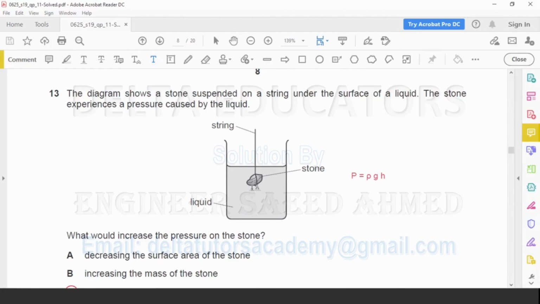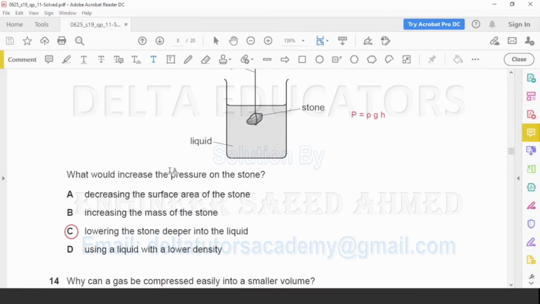We have to increase the distance of the stone from the surface of the liquid, because with the increase in height, with the increase in distance from the surface of the liquid to the point where we have to calculate the pressure, the pressure increases. Now we check the options. Option A, decreasing the surface area of the stone. B, increasing the mass of the stone. C, lowering the stone deeper into the liquid. D, using a liquid with a lower density. Here our correct option is option C.